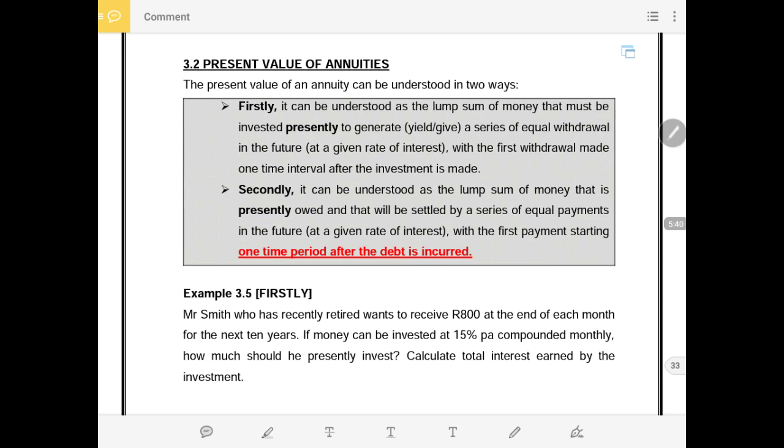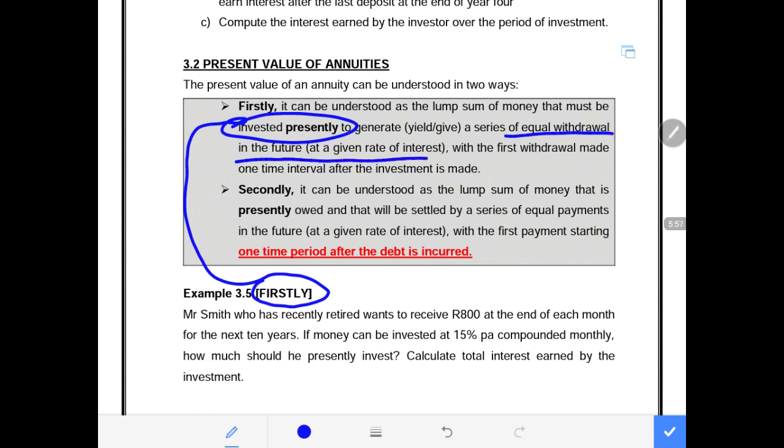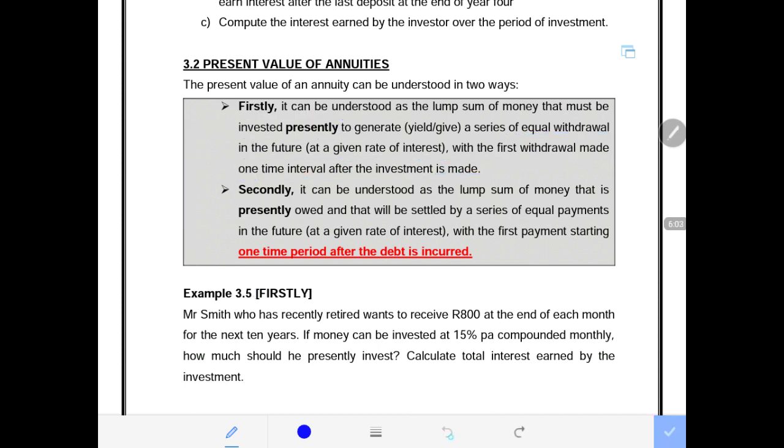Now let me come straight to example 3.5. And I say 3.5 firstly. What does that mean to say firstly? That means the scenario of 3.5 is based on the amount that is invested presently, so that a series of equal withdrawals can be made in the future, with the first withdrawal made one time interval after the investment is made.